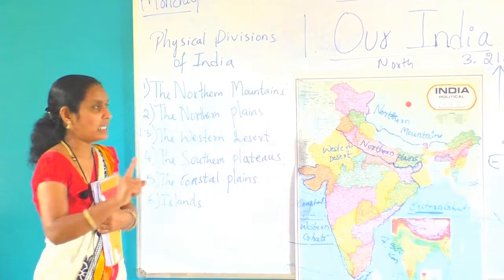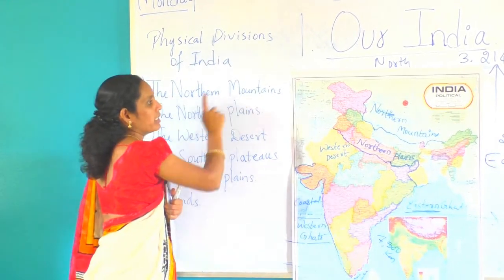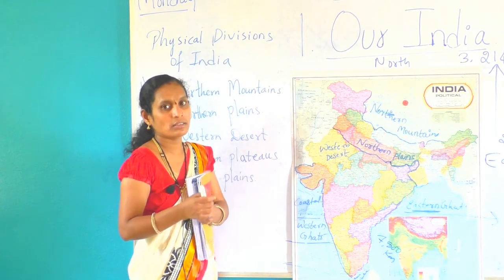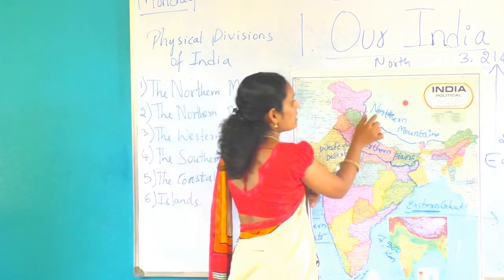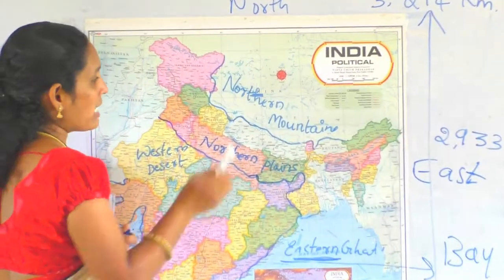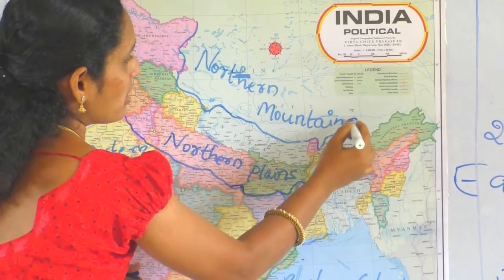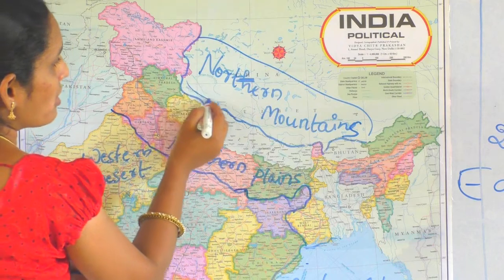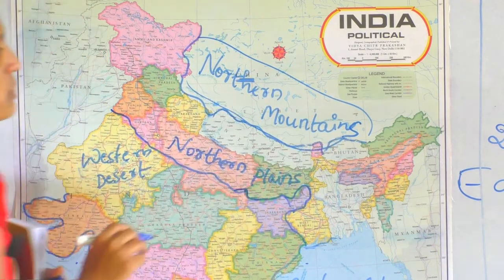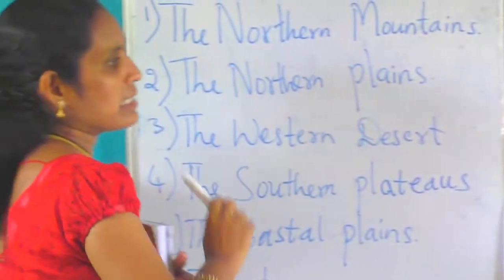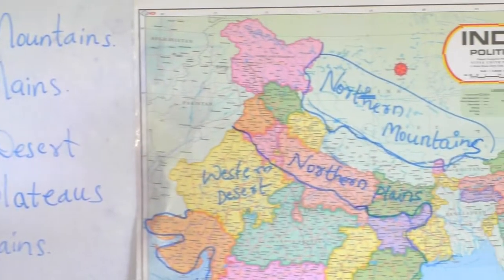First one, the northern mountains. Where do you see the northern mountains in the chart? See here. This part is called the northern mountains. Second one, the northern plains.